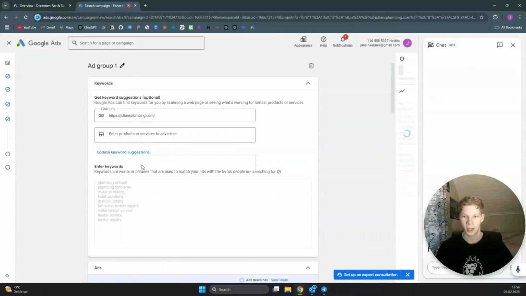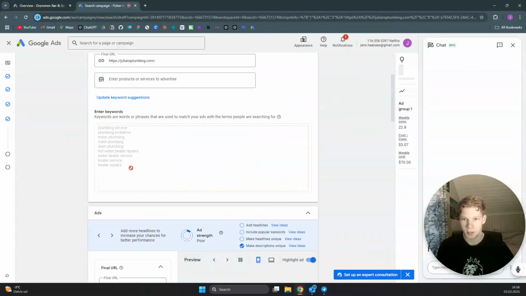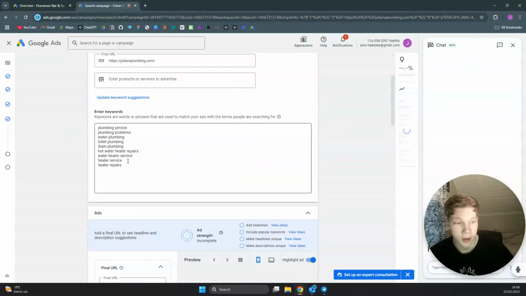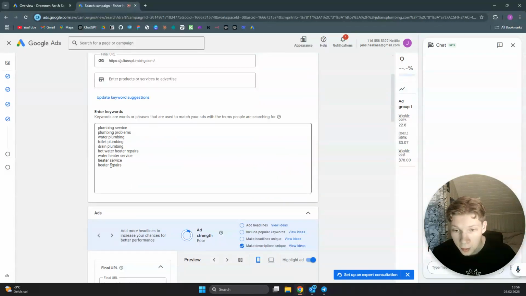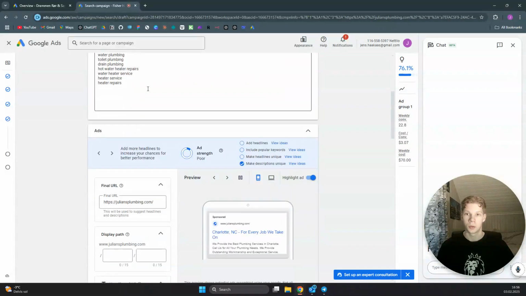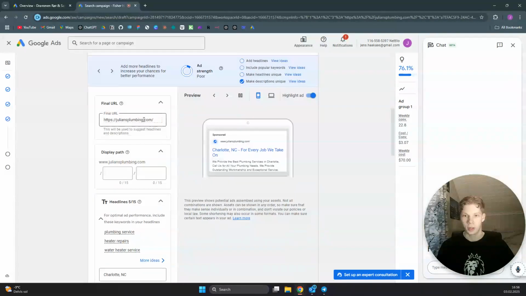And as you can see, Google has added some keywords for us. Let's just check through them. I will add some keywords after we have created a campaign, but I'll just check these keywords to see if they're good. Drain plumbing, total plumbing. Yeah, these look nice. If you do those services, you can just leave them be, and I will show you how to change them over to phrase match type after we have created a campaign. But the final URL is really important.